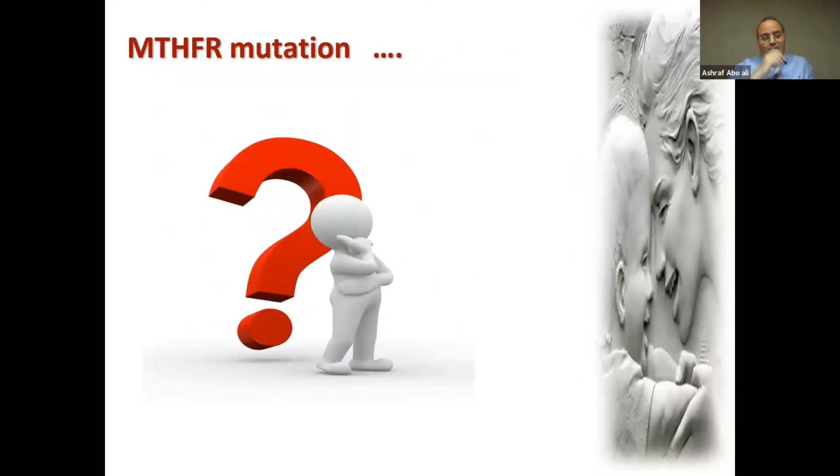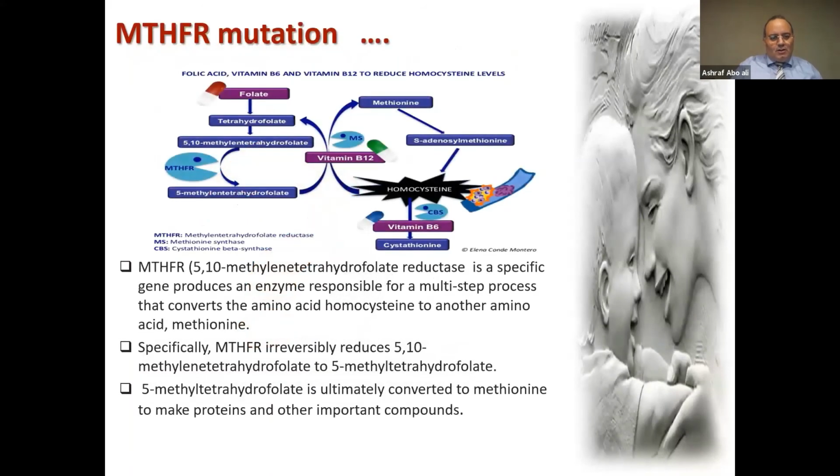Our last part in today's presentation is about a branch of questions in thrombophilia, which is methyl tetrahydrofolate reductase mutation, because in our country there is a lot of debate about it, so we can summarize it as follows.